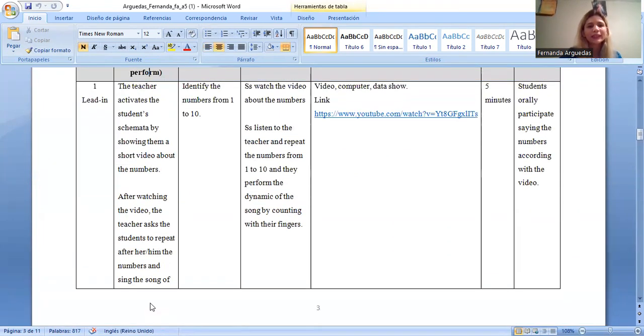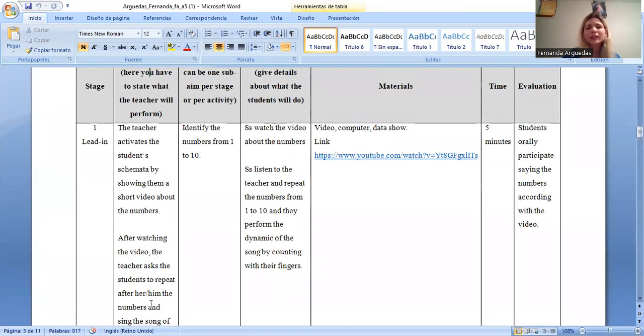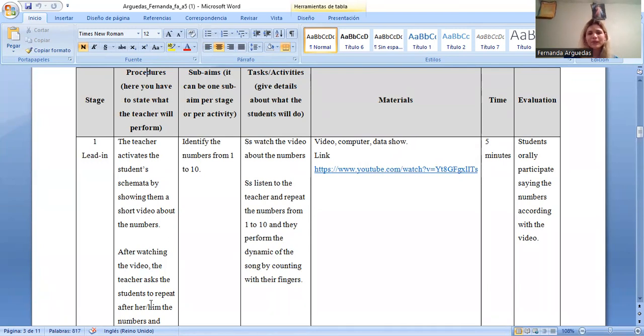The sub-aim is to identify the numbers from 1 to 10. So the activities that the students will do are watch the video about the numbers, listen to the teacher and repeat the numbers from 1 to 10, and perform the dynamic of the song by counting with their fingers. So in this case, they can relate the name of the numbers with quantities using their fingers. The materials are videos, computer, data show and link. The length of time is 5 minutes, and for the evaluation, the students participate, saying the numbers according to the video.